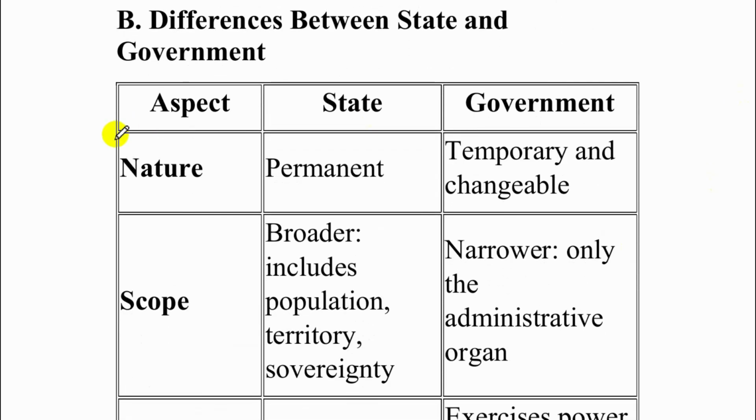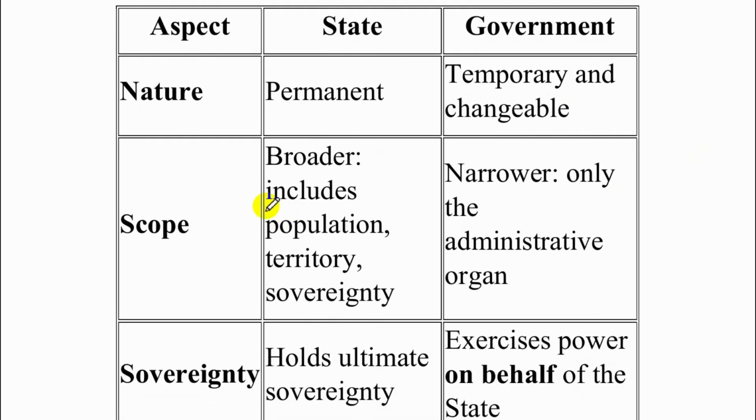Let's look at the nature. State is a permanent entity, whereas government is temporary and changeable. So we see in India, India is a state, India is permanent, whereas governments come and go. So we have Congress government, we have BJP government, and so on. They keep changing. They get elected, and they can be dissolved, they can be changed.